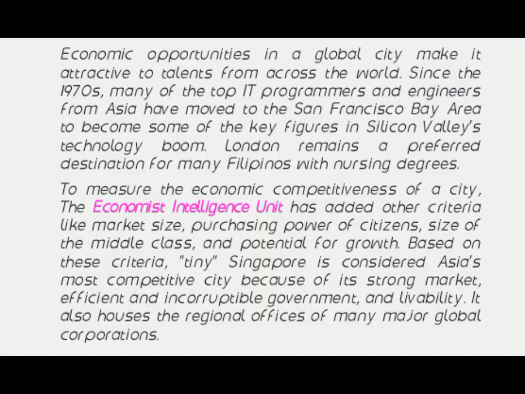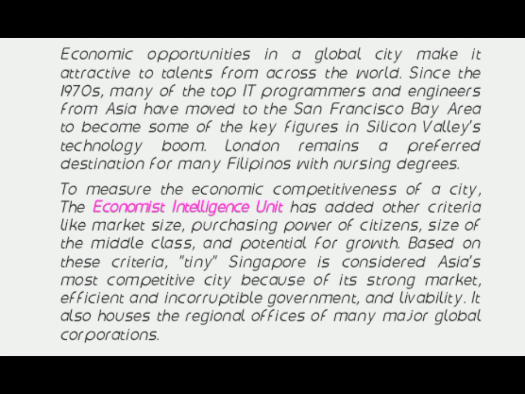Economic opportunities in a global city make it attractive to talents from across the world. Since the 1970s, many of the top programmers and engineers from Asia have moved to the San Francisco Bay Area to become some of the key figures in Silicon Valley's technology boom. London remains a preferred destination for many Filipinos with nursing degrees.